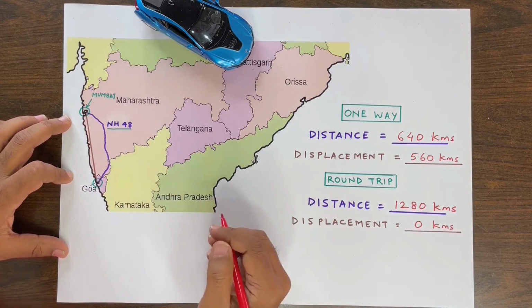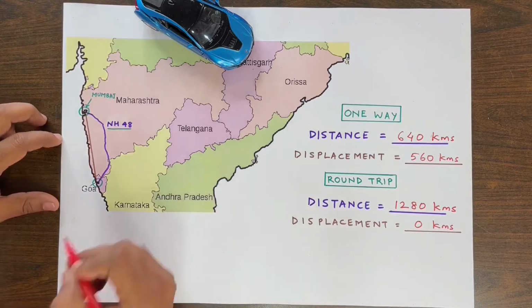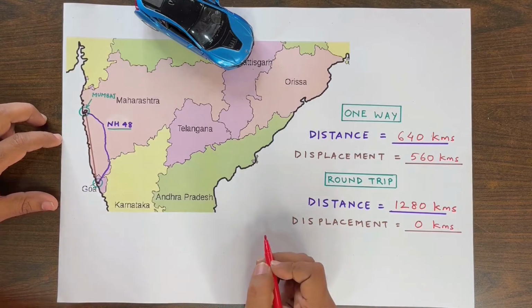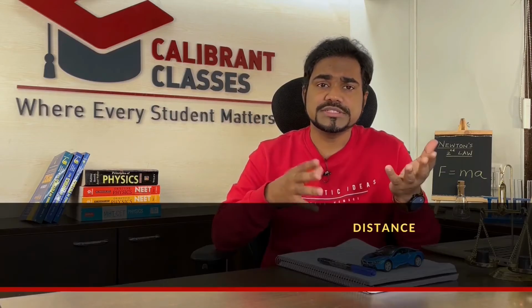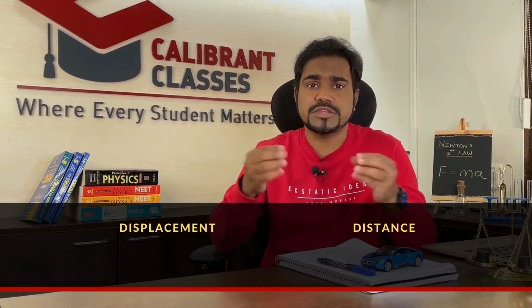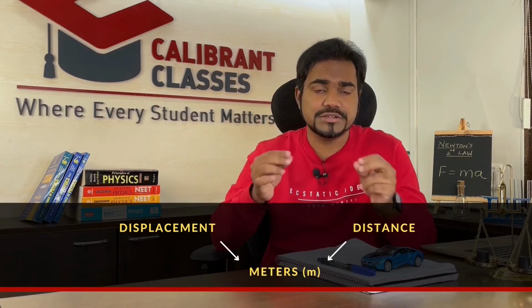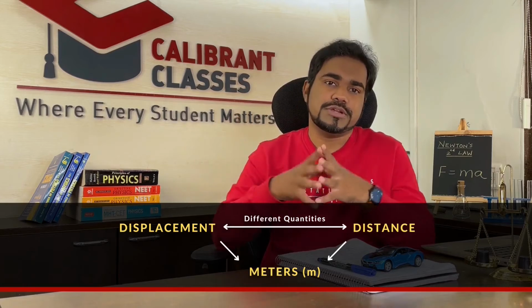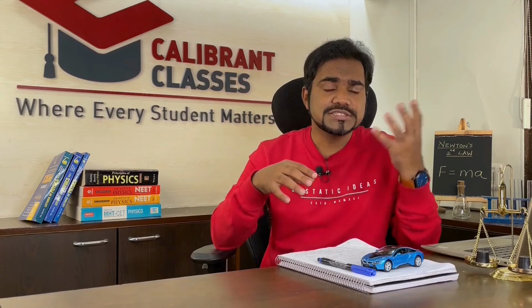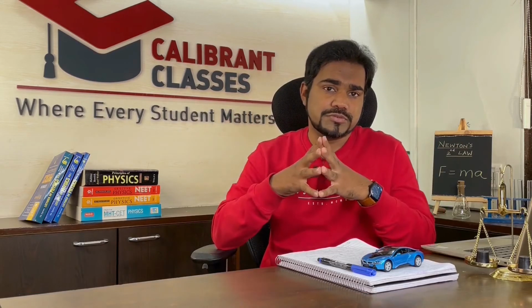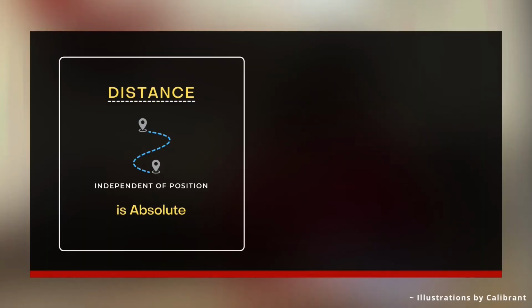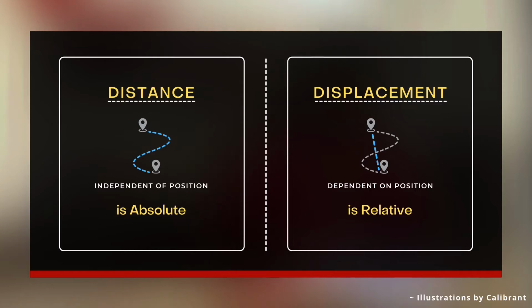And this essentially is the main difference between distance and displacement. Now, even though distance and displacement are both measured by the same unit of meters, they are two different quantities. Also, since distance is independent of the position of an object, distance is an absolute quantity, whereas since displacement is dependent on the position, displacement is relative.